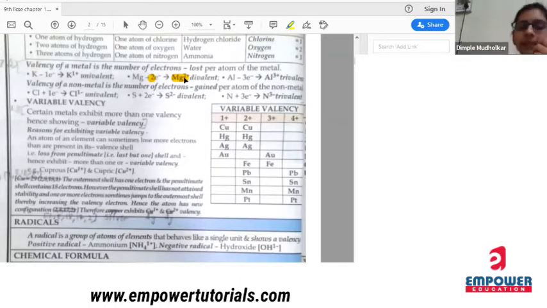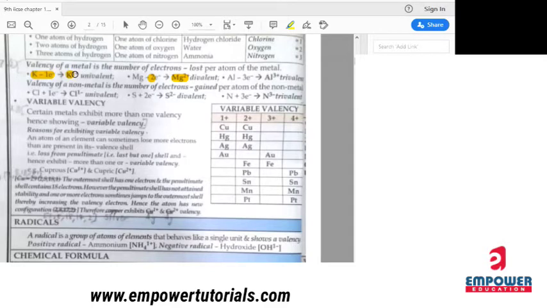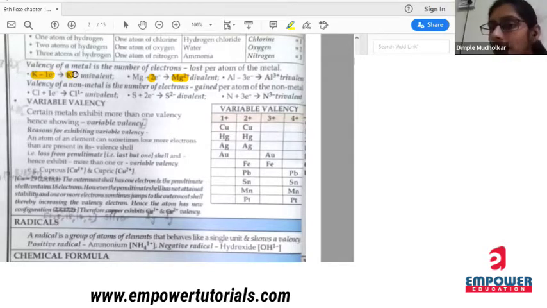Can you just explain this again? Yeah. See, potassium is losing its 1 electron. So it is univalent, 1 plus. But how will it lose an electron? Because it is a metal, potassium. Here it is given: the valency of a metal is the number of valence electrons lost per atom. The ones which lose the electrons are metals, right?